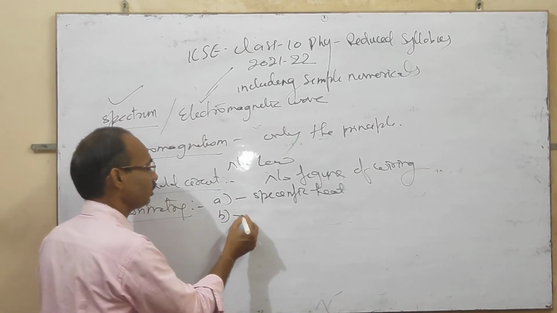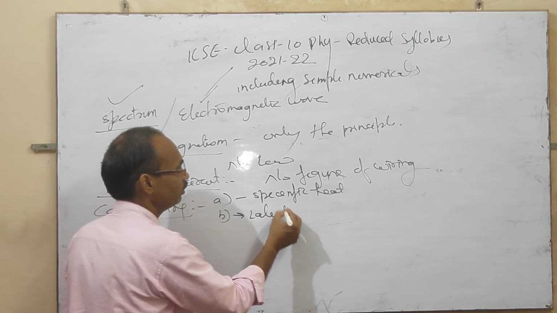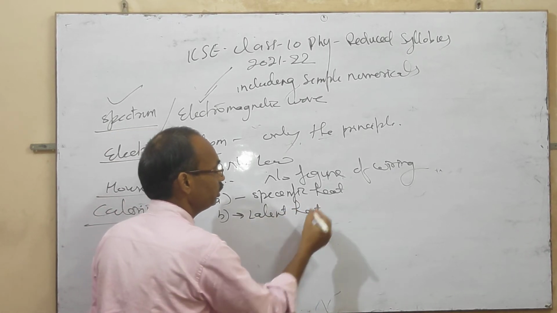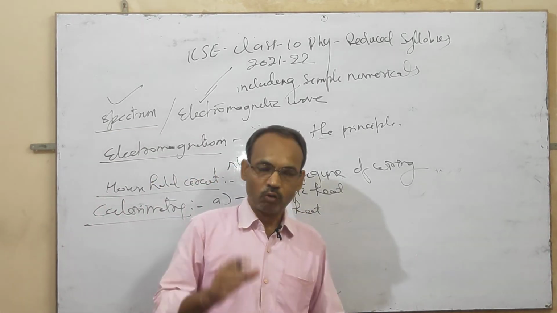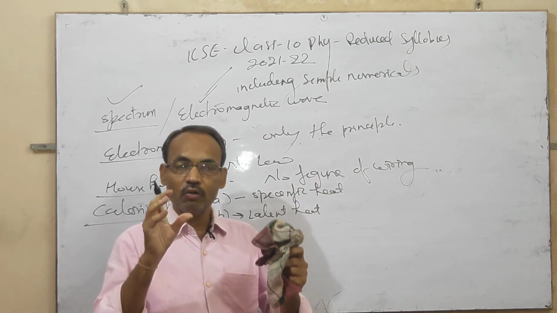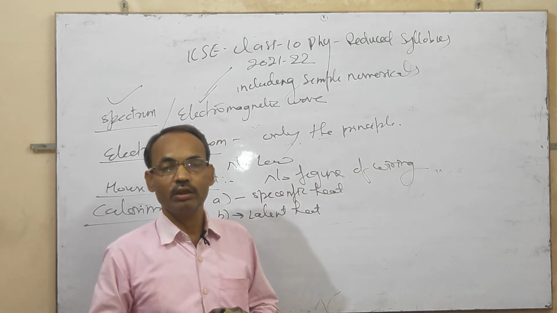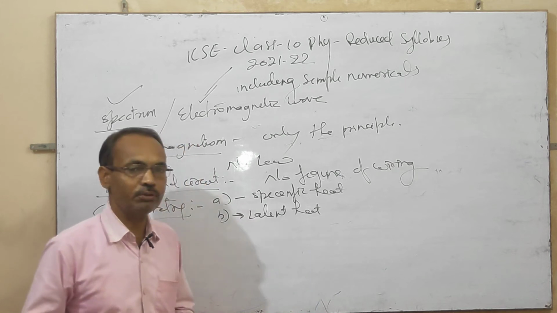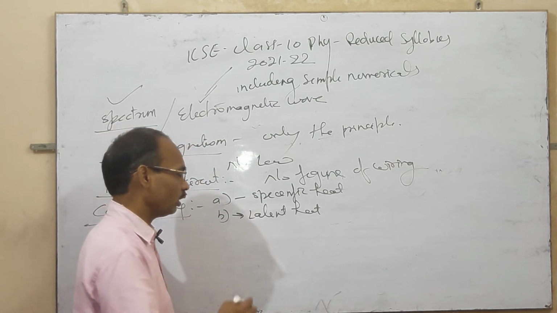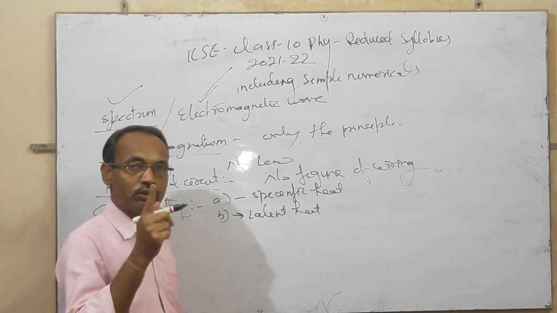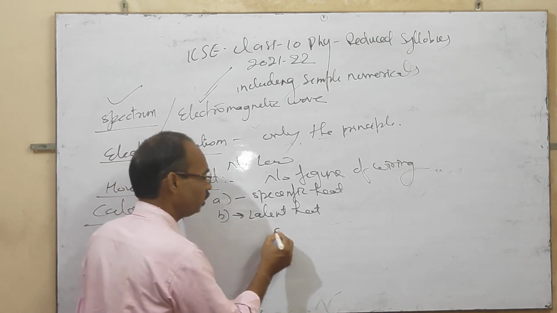And in the second topic, latent heat, the reason why water has the highest latent heat and its application, and the change of form only solid to liquid.